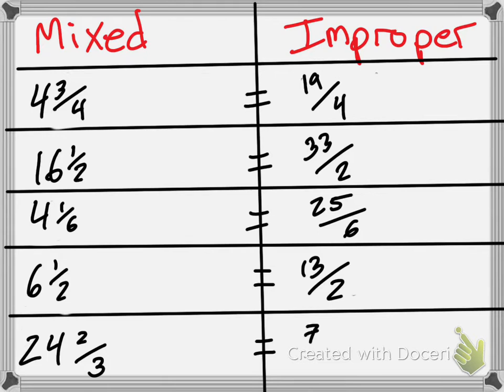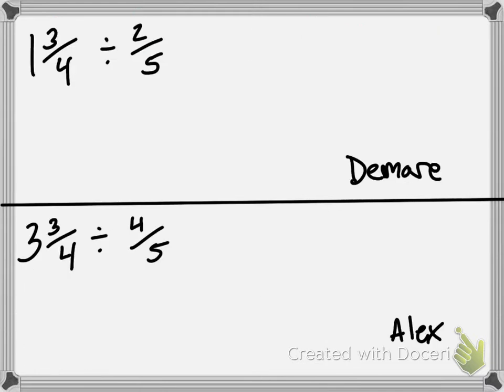74 over 3. Perfect, 74 over 3. Excellent. Hopefully you guys wrote all of these down. There's a reason I made us do all of these. They are all in these future problems, so it's going to save you time.